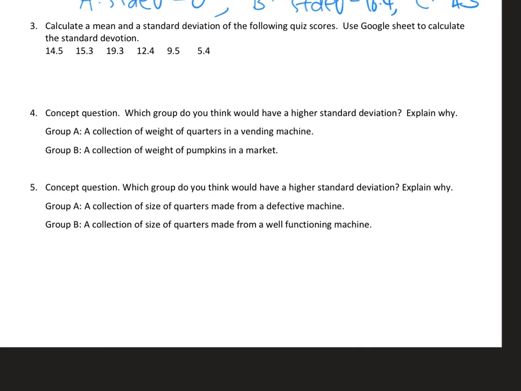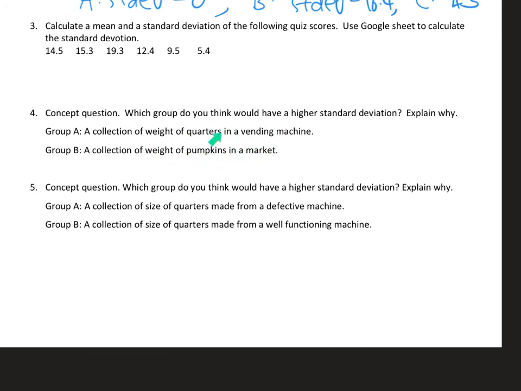Numbers 4 and 5 are concept questions. Which group do you think has a higher standard deviation? That means the numbers vary more; they have a higher range of variation. Explain why. Group A is a collection of weights of quarters in a vending machine, versus group B, a collection of weights of pumpkins in a market.